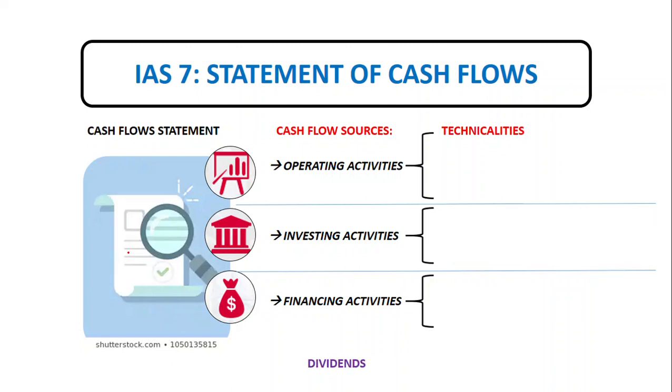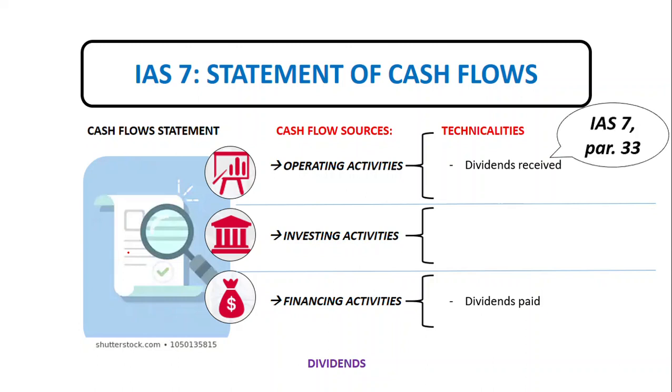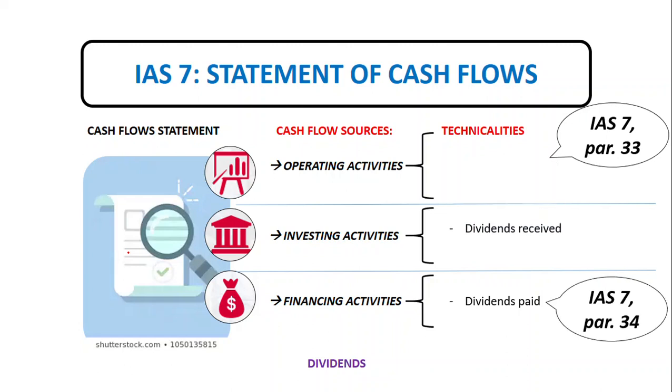So we also have accounting technicalities regarding dividends. Normally the dividends received is part of the operating activities because it enters into determination of the net income, while the dividends paid is part of the financing activities because it is a cost of obtaining financial resources. So that is per IAS 7 paragraph 33 and paragraph 34. There are instances when dividends received can be presented as part of investing activities because it is a return on investment. So we can consider that as well.